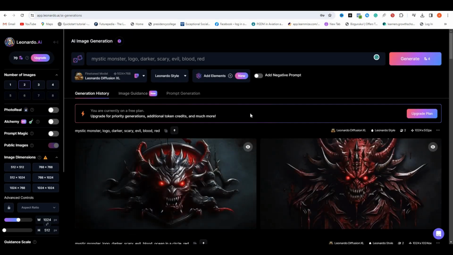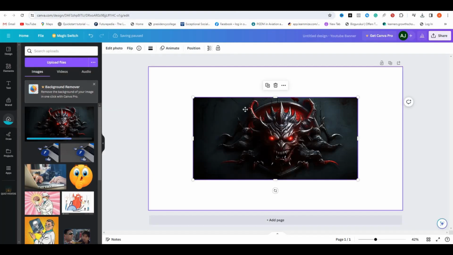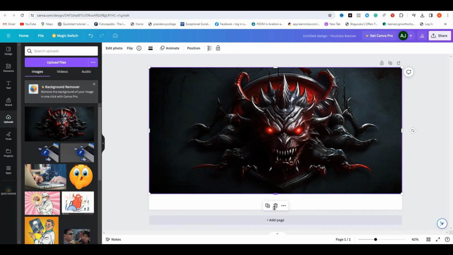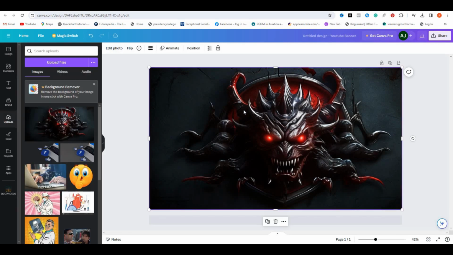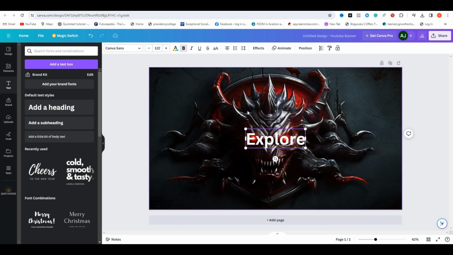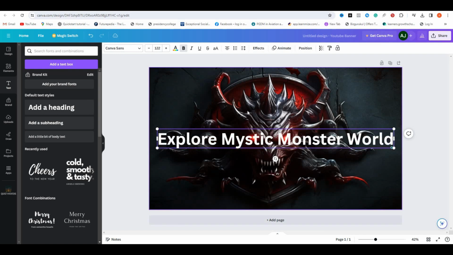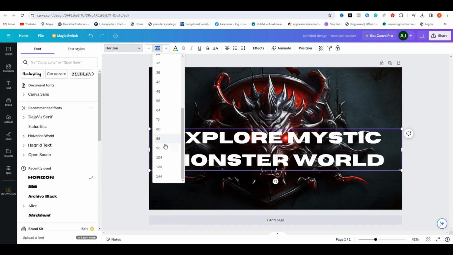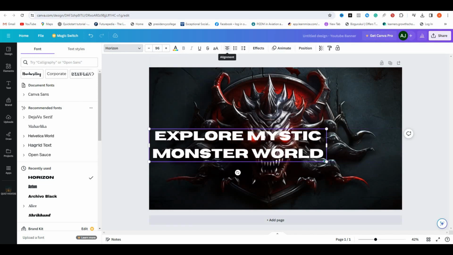generate an image. In this side menu, upload the image that we generated using Leonardo AI. I think we can use this image and adjust its size according to dimensions. And let's add a text layer as well. I will add something like Explore Mystic Monster World. Now we have a logo and a banner for this channel.